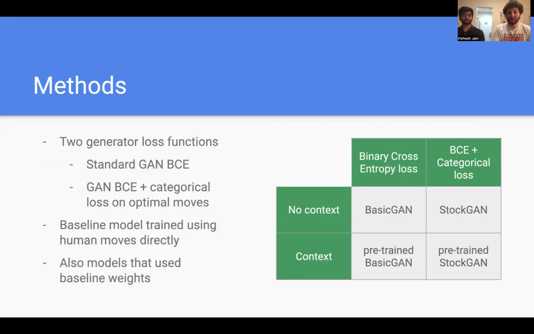So we didn't want to just try these networks. We wanted to try a number of different methods based off what we saw in our research. To begin with, we tried 2 loss functions. One was a standard GAN binary cross entropy. One was a GAN binary cross entropy that also had a categorical loss on optimal moves, meaning it incentivized the generator to play optimally. We also trained a baseline model that directly used the human moves to compare. And we used that model's weights as initialization for some of the models.